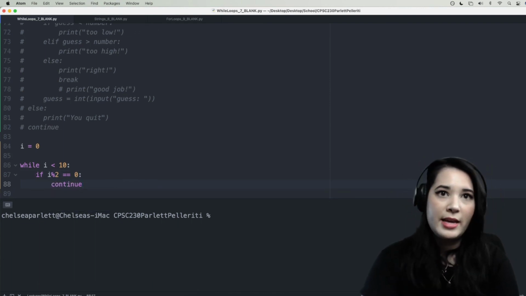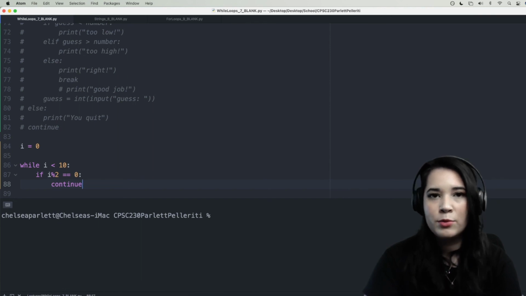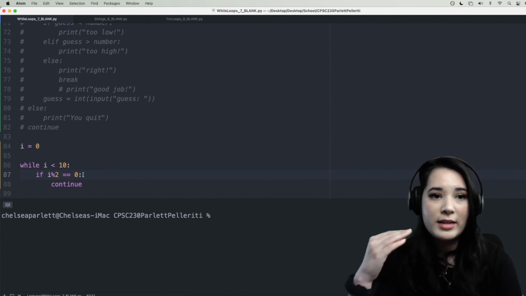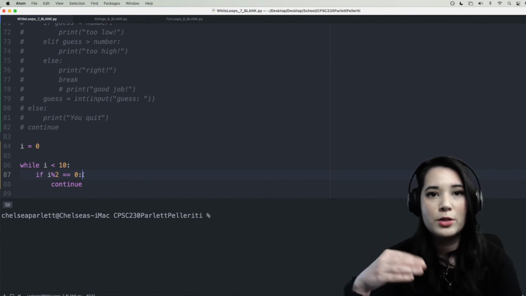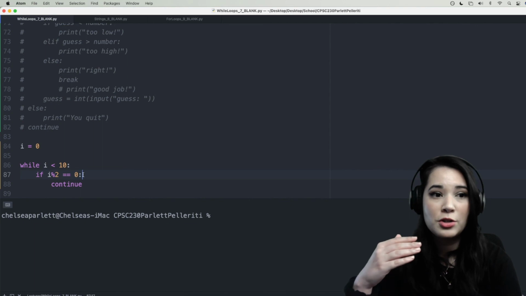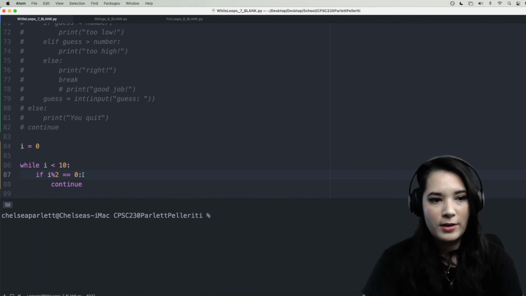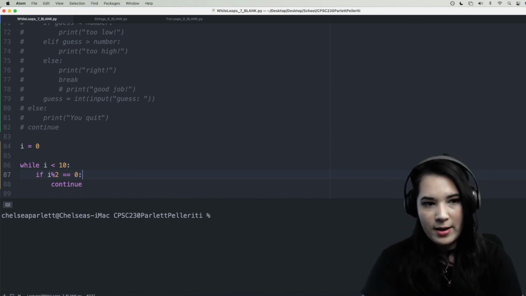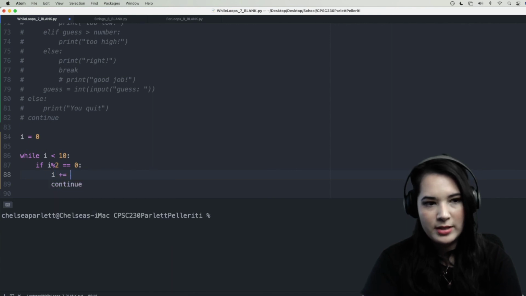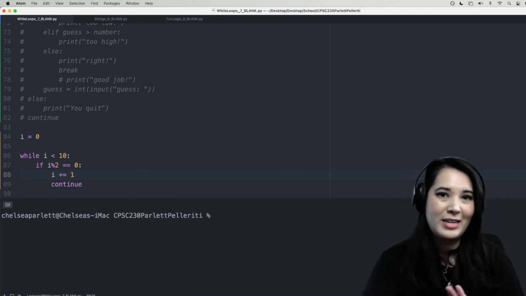This is basically saying if the number is even, go ahead and move on. We don't need to include it here because we're just finding the sum of all of the odd numbers. Although remember, it's very important to still increment i because we need to make sure that every time we're doing our while loop the condition is changing. Otherwise, we could end up with an infinite loop. So I'm going to say if i modulo 2 is 0, i plus equals 1, continue because we don't need to add it to our sum.